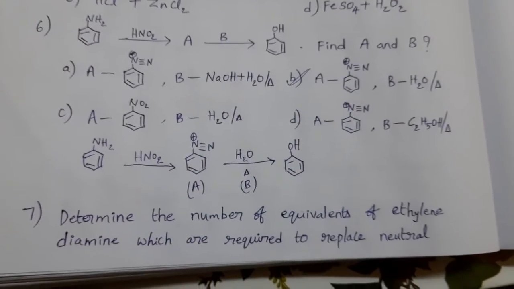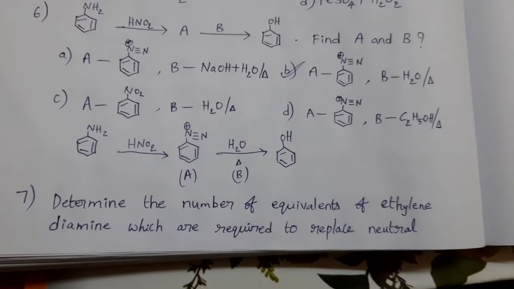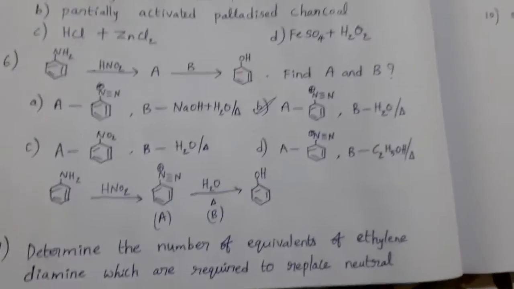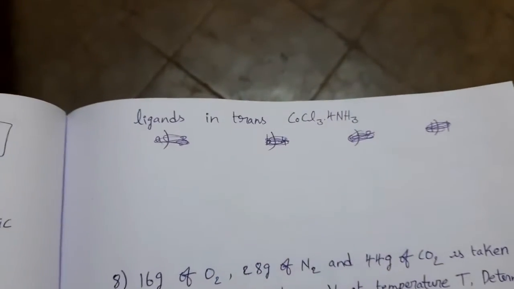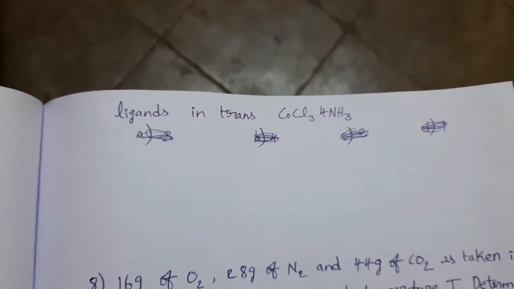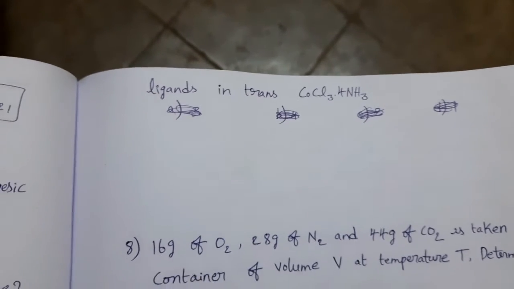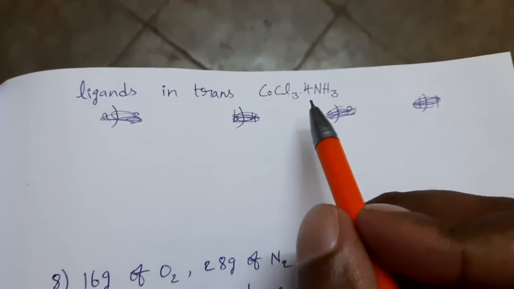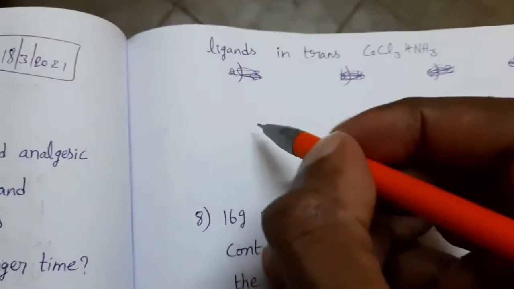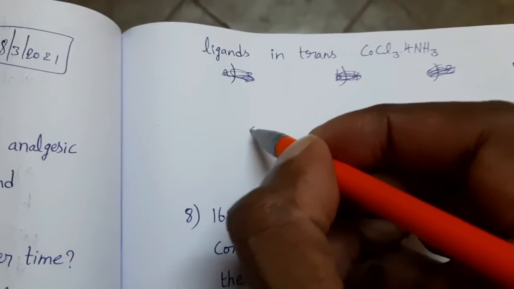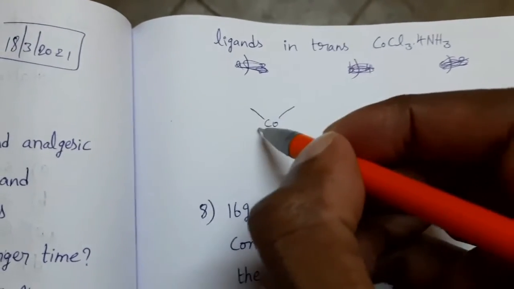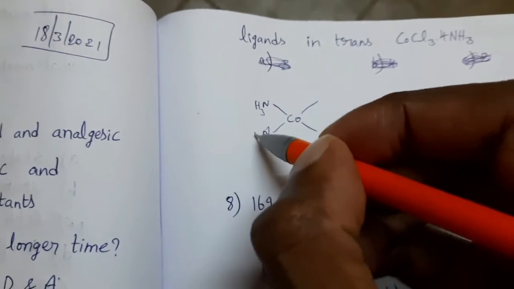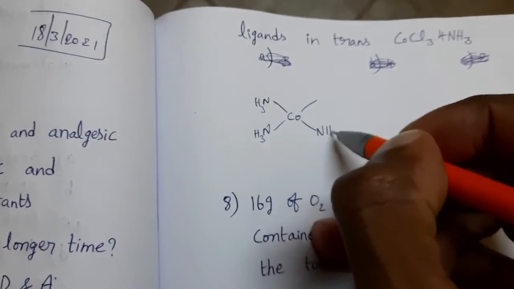Next, determine the number of equivalents of ethylene diamine which are required to replace neutral ligands in trans [CoCl2(NH3)4]. It is a numerical type based question. See the structure of trans [CoCl2(NH3)4]. This is the structure. Cobalt is the central atom. 6 ligands are there. 4 NH3 and 2 chlorine.